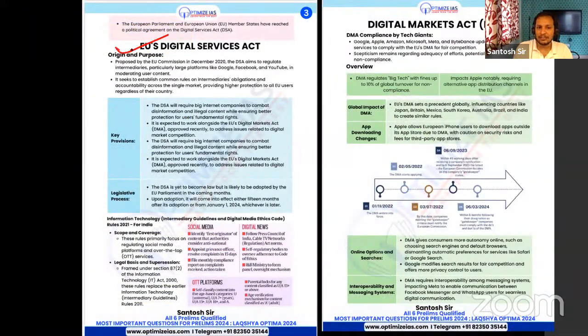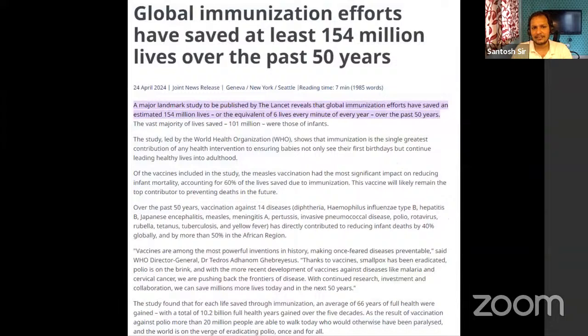Next, guys, as I told you, EU Digital Services Act and EU Digital Markets Act. Basically, these are there to regulate the intermediaries which are becoming very big, the big tech, Google, Facebook, YouTube, all these things, so that they do not misuse the user content, they do not misuse the user information which is available to them, basically to protect user privacy. So this is a very big development, Digital Services Act and Digital Markets Act. I think definitely UPSC will be asking a question on that.